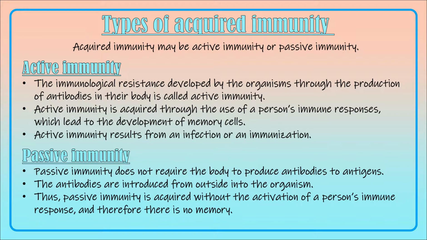What are the types of acquired immunity? The acquired immunity may be active or passive immunity. What is this active acquired immunity? This is the immunological resistance developed by the organism through the production of the antibodies in their body. This is called active immunity. So active immunity is acquired through the use of person's immune response, and this will produce the memory cells. Active immunity is produced because of an infection or by immunization also.